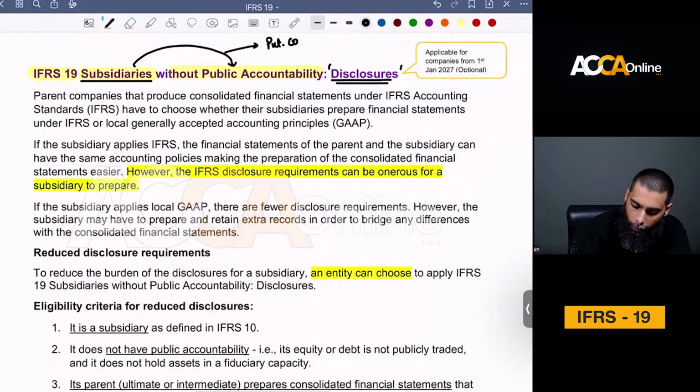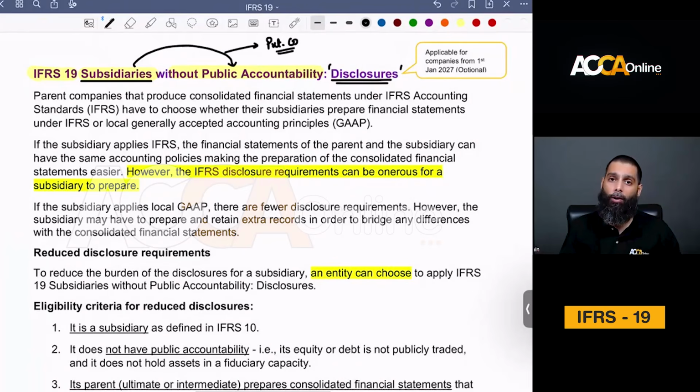For a private company, generally your debt or equity instruments are not listed on public forums. So you are not exposed to public interest, and you're not exposed to public accountability. And only these private companies are within the purview of IFRS 19.